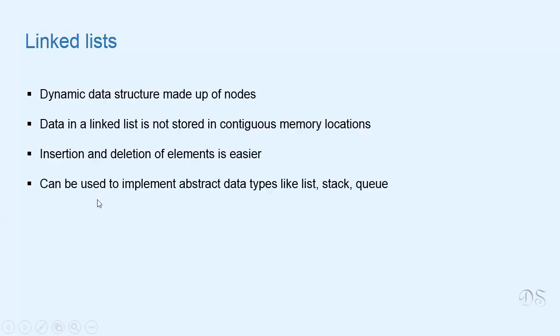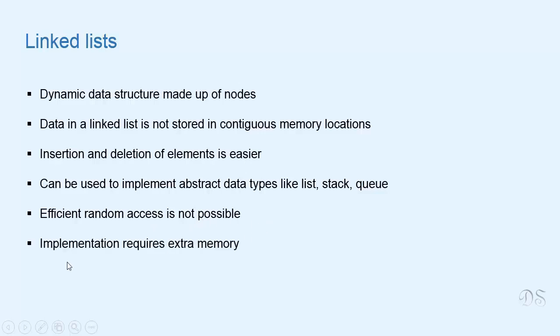We can use linked lists to implement abstract data types like lists, stacks, or queues. Now let's see two disadvantages of linked lists. First one is that efficient random access is not possible. Means we cannot access elements of linked lists by using a numeric index. And the second one is that some extra memory is required for their implementation. This extra memory is due to the link that is stored with each item.